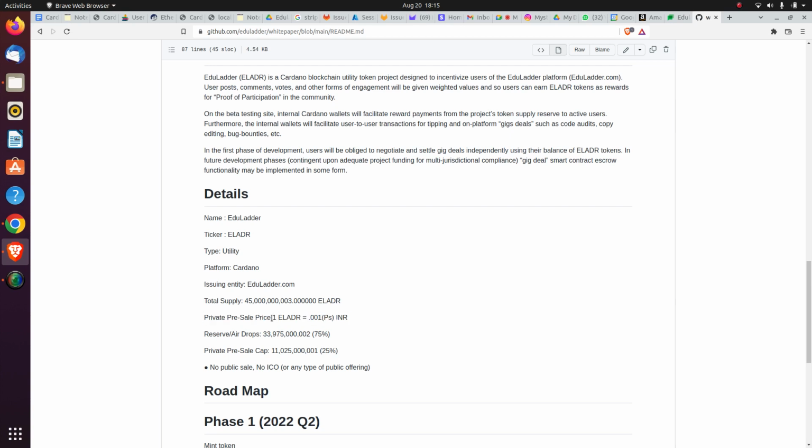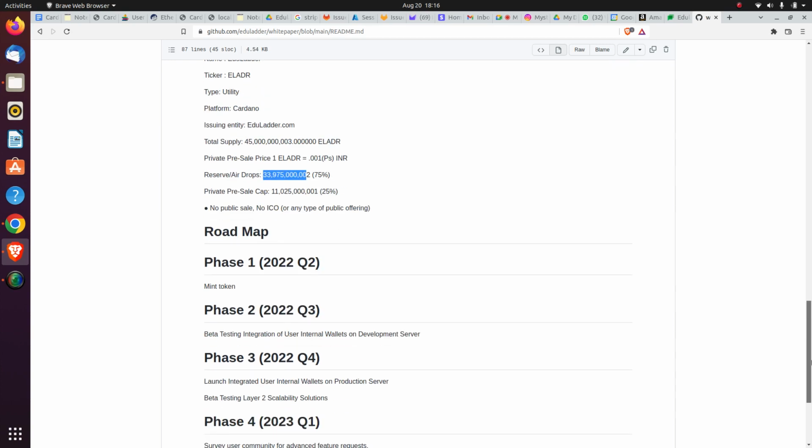And why did we set it? Because this is the amount of money which we need to build the infrastructure of our community. And the rest of the token will be in reserve. So almost 51% of the total supply will be in the reserve, and the 49% will be sold out through pre-sale and community members and airdrops and stuff like that.